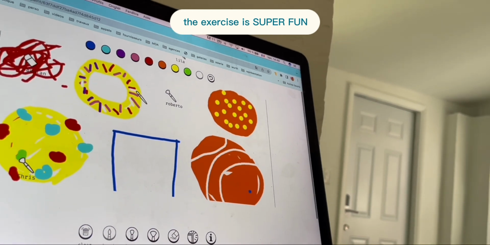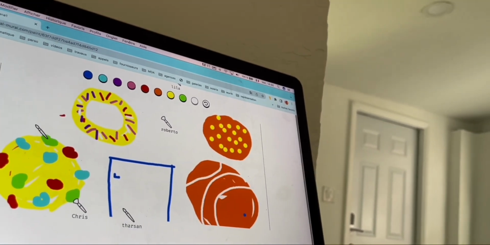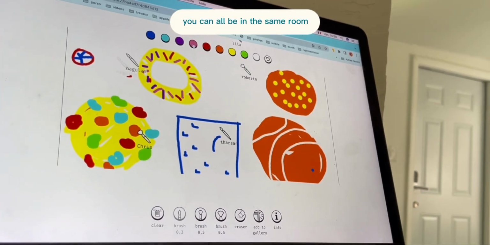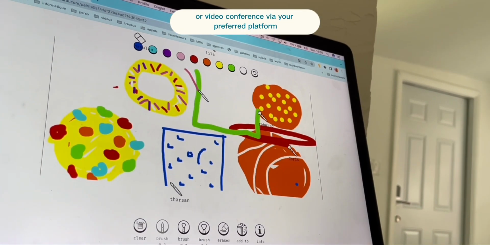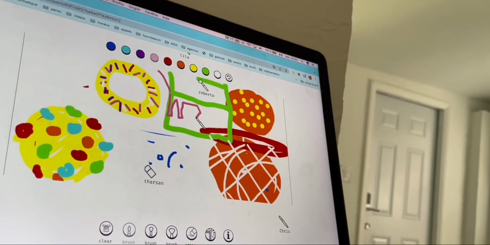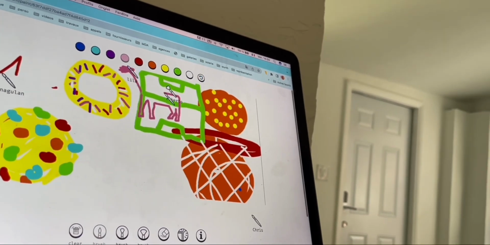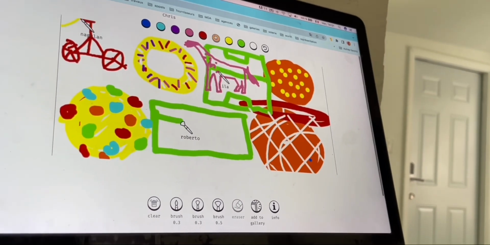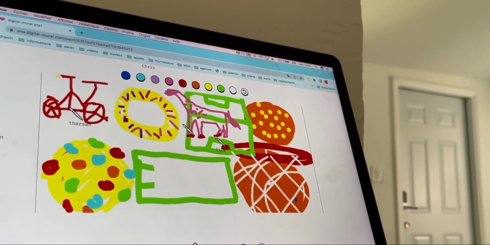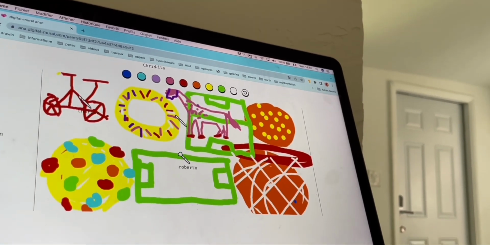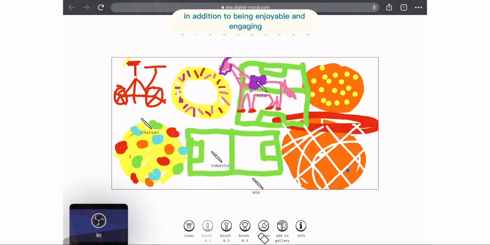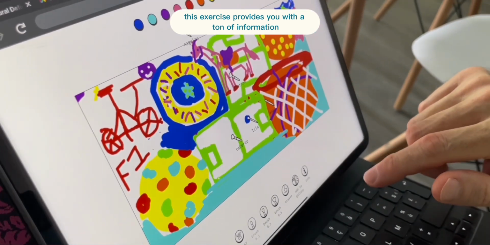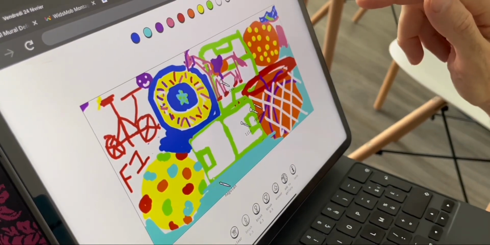The exercise is super fun. You can all be in the same room or video conference via your preferred platform. In addition to being enjoyable and engaging, this exercise provides you with a ton of information through your team members' creations.